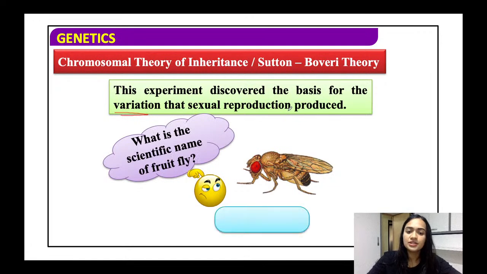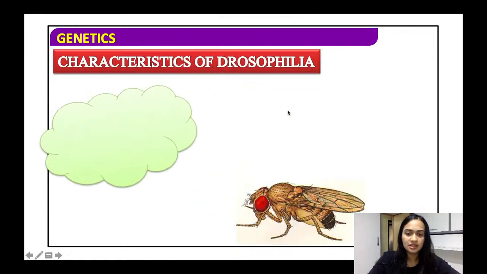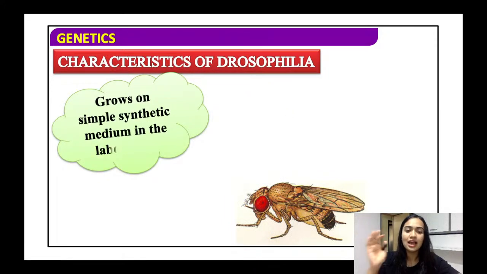What is the scientific name of a fruit fly? It is Drosophila. This is how exactly a fruit fly looks. And why did he choose a fruit fly?